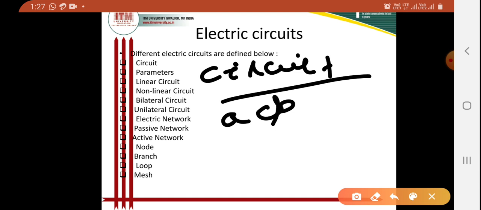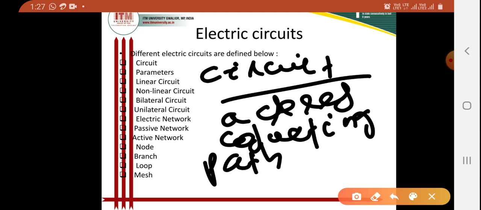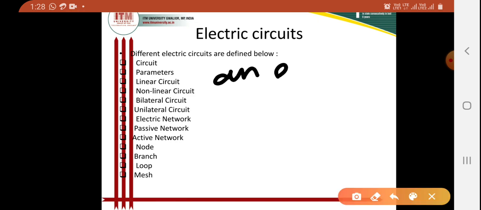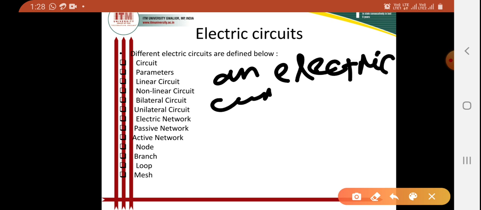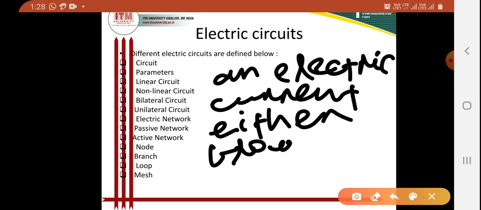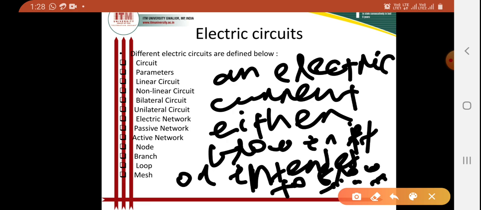This is a closed conducting path here through which an electric current either flows in it or intends to flow in it. Okay, so this is our circuit.